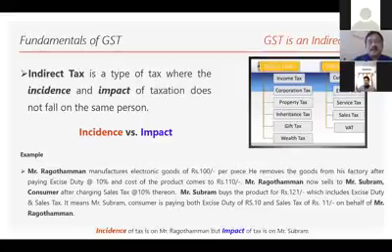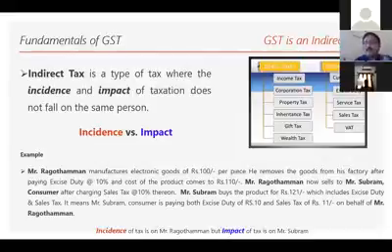See, in the indirect tax, the incidence of taxation will be on one person, and the impact of the taxation will be on another person. Example, I paid tax to the government. That is the incidence of tax. The incidence of tax is on me, but it is not my money. The money is collected from another person, which means the cost is borne by that another person. The impact is on the other person.